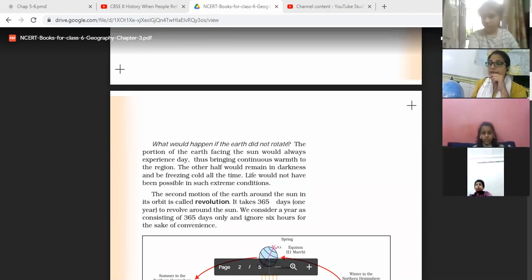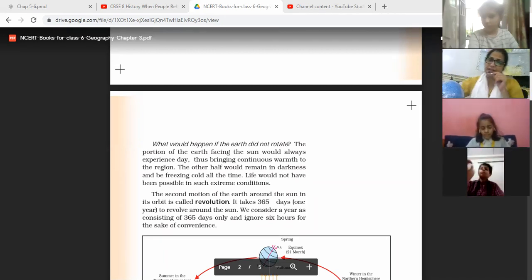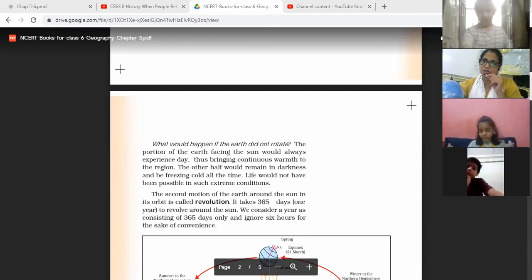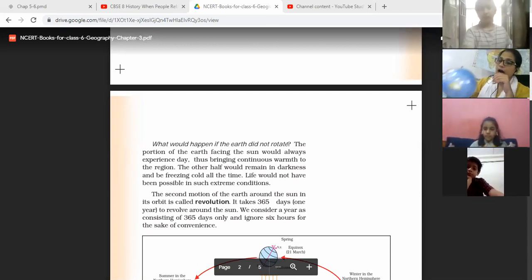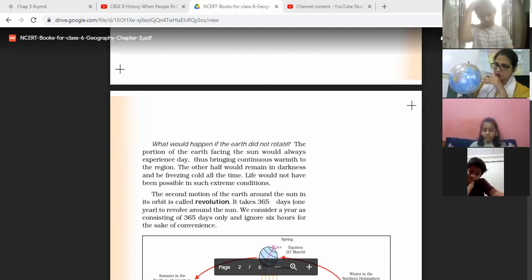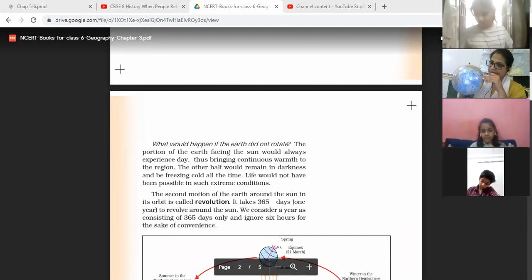So rotation is not only important, it is very necessary. Now the next point: it takes 24 hours to complete one rotation. How much time does it take? 24 hours. Fine, everyone? Understood?